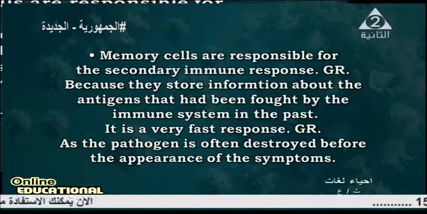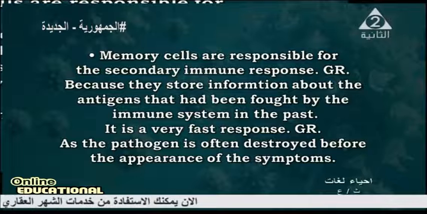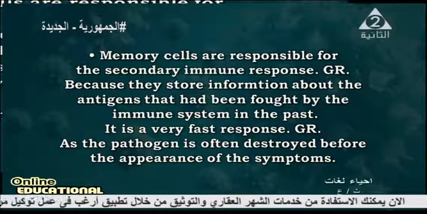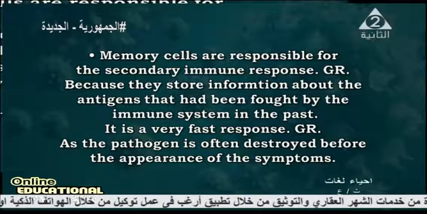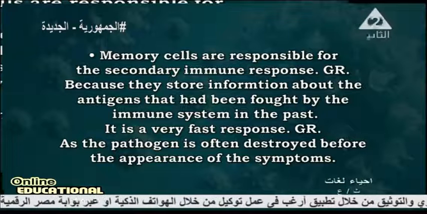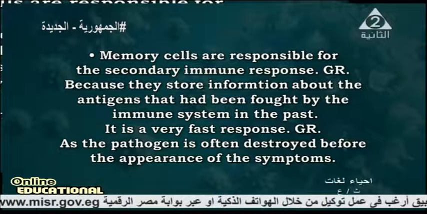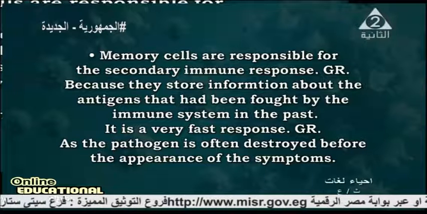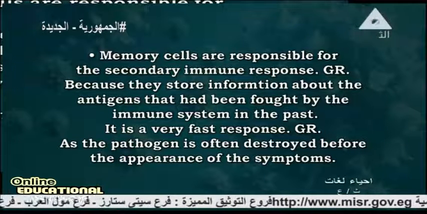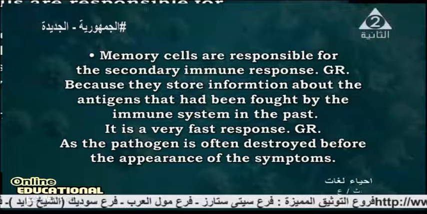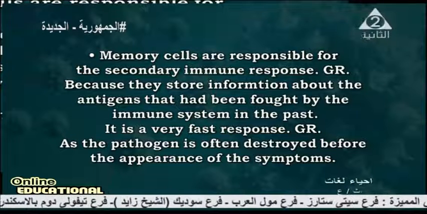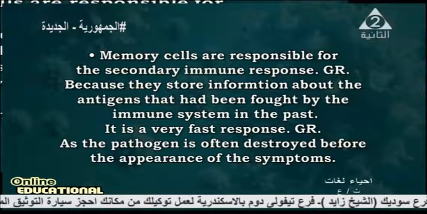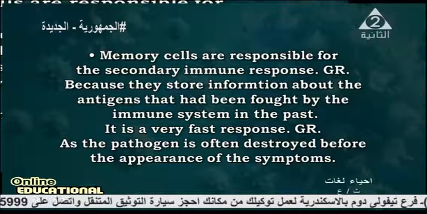Memory cells are the type of cells responsible for the secondary immune response because they store information about the antigen that has been fought by the immune system. This memory cell contains information, and this information helps the body to overcome the infection by this disease.